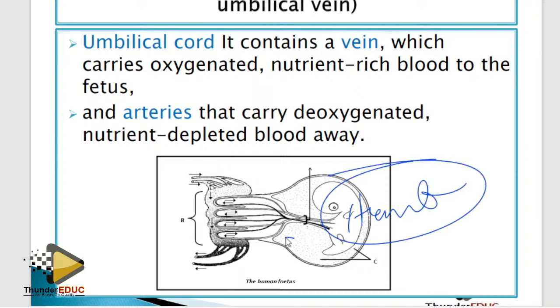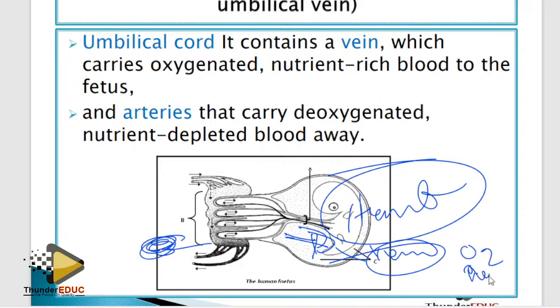So the blood vessel which brings blood to the heart is a vein. Because it's coming from the mother, it will be rich in oxygen and nutrients. Do you understand, guys? And the blood vessel which goes away from the heart is called the artery. Because this artery is going to the mother, it carries more carbon dioxide and waste products, meaning it will have deoxygenated blood. That's the trick behind it, nothing else.